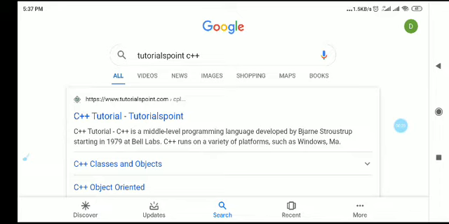So we know that there are two types of software. First is open source software and second is licensed software. So what is licensed software? You have to pay some price for using the software. Okay, so such software is called licensed software.